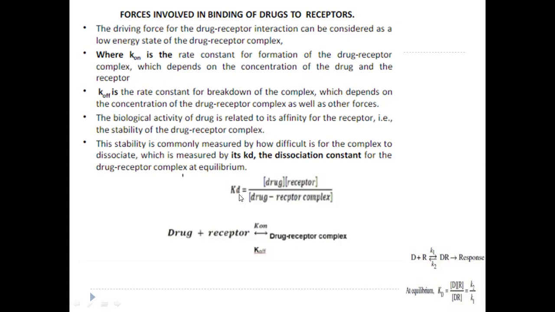If Kd is more, that is dissociation constant is more, then what does it indicate? The drug receptor complex is not stable. It will tend towards the backward reaction, towards this left side. If Kd is small, dissociation constant is small, then it indicates that it will tend to be on the right side, means drug receptor complex is very stable. So in this way, by using this theory, we can see whether drug receptor complex is stable or not.